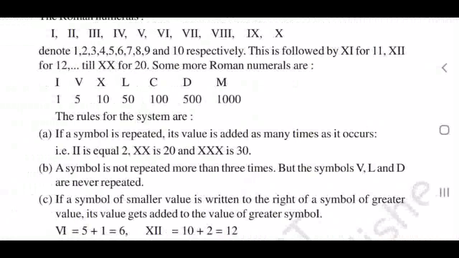I think you understood. Up to 10 it is very easy. The only problem is with 4, IV. Why is it IV? Other than that, L, C, D, M, that also you have to study. L is 50, C is 100, D is 500, M is 1000. So there is an easy method to remember.